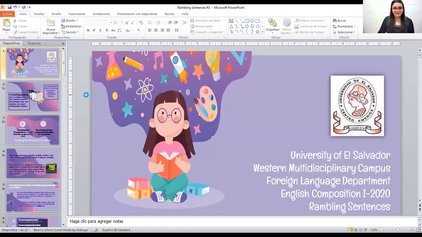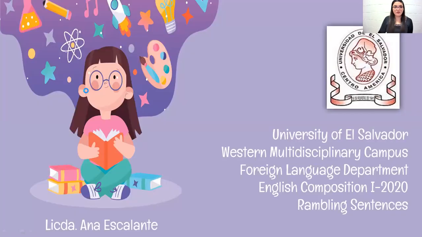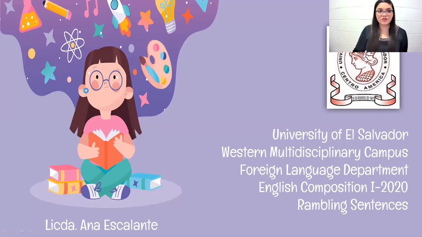Today, as in the previous sessions, we have seen the problems that we have when we incorrectly use commas instead of periods or semicolons. Today's explanation will focus on the overuse of commas and coordinating conjunctions. So to start, let me first show you the topic for today. As I told you, today's video is going to focus on the overuse of commas and coordinating conjunctions. This one is called the rambling sentence.